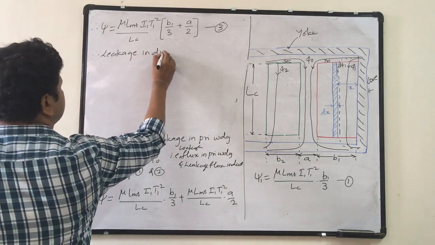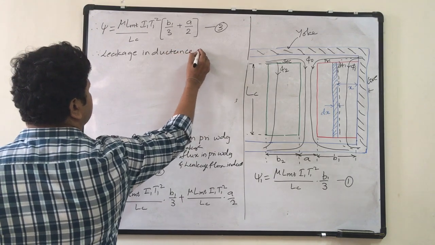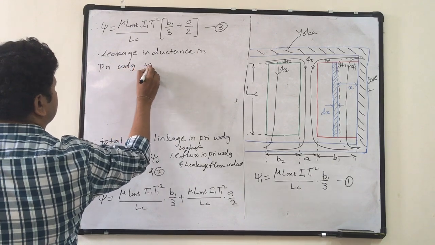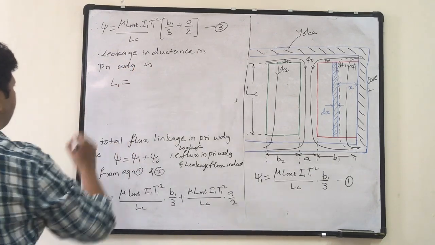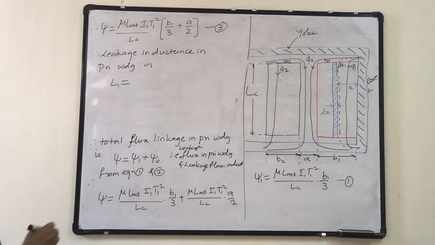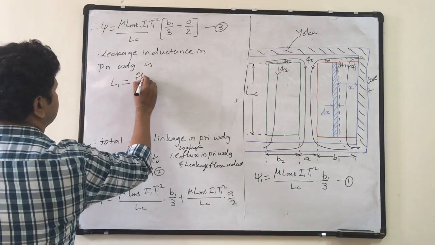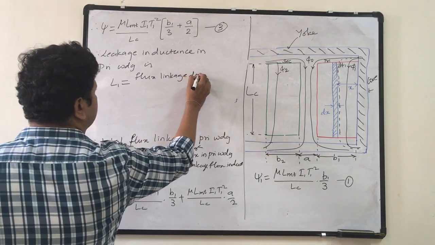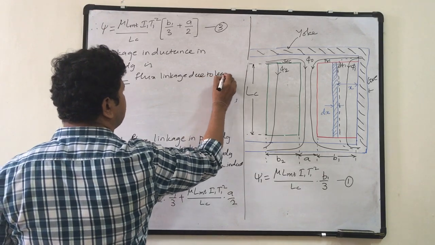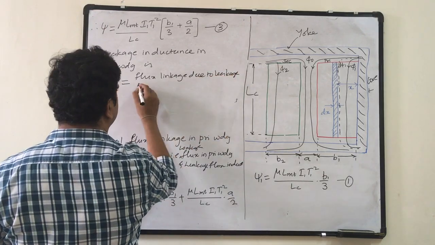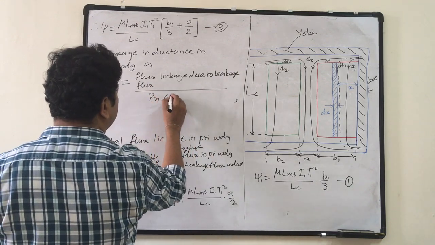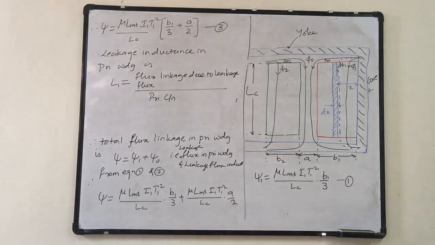The leakage inductance in the primary winding is L1 equals the flux linkage due to leakage flux divided by the primary current. Why is this ratio so?